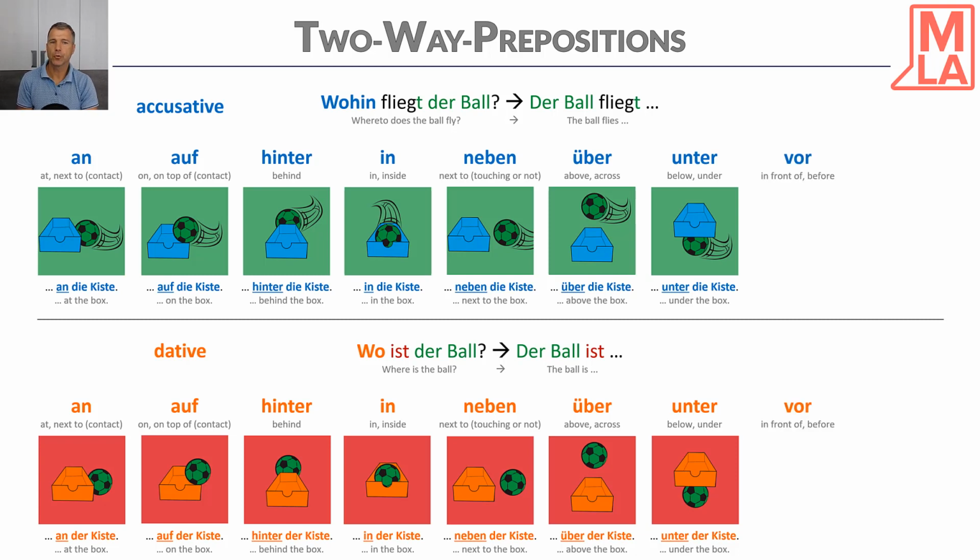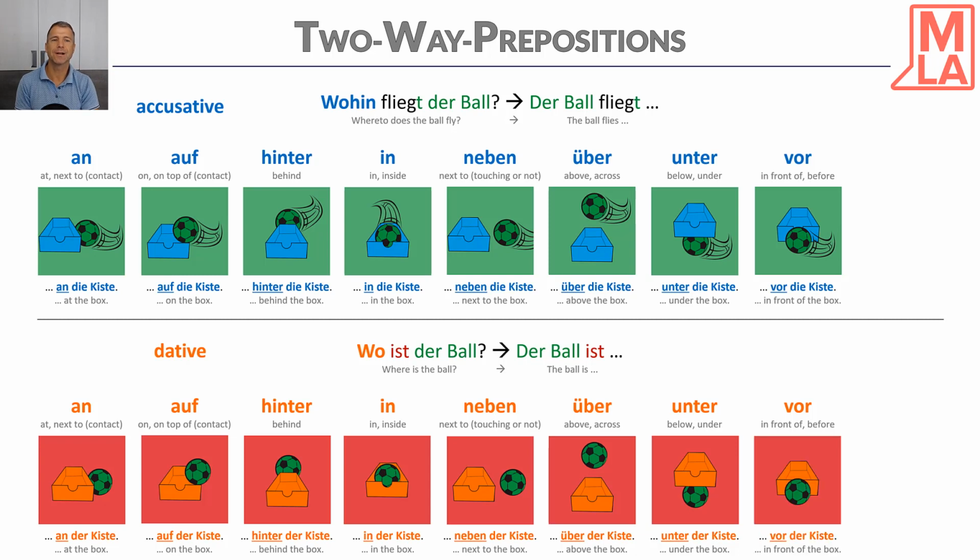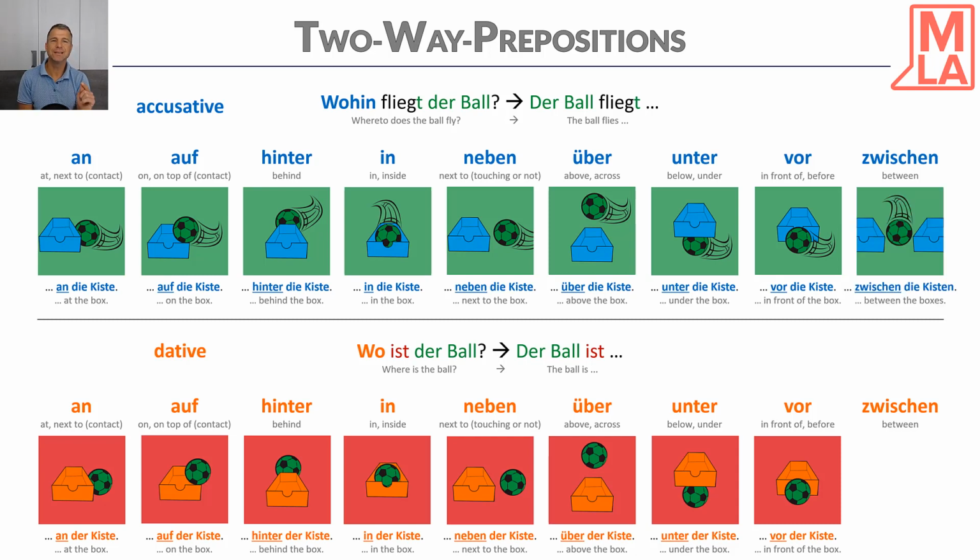Vor, in front of or before. Wohin fliegt der Ball? Der Ball fliegt vor die Kiste. Und wo ist der Ball? Der Ball ist vor der Kiste. And our last one, zwischen, between. Wohin fliegt der Ball? Der Ball fliegt zwischen die Kisten, now it's plural, die Kisten. Und wo ist der Ball? Der Ball ist zwischen den Kisten.